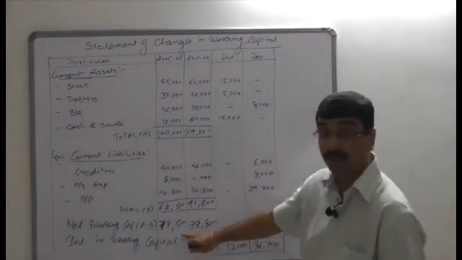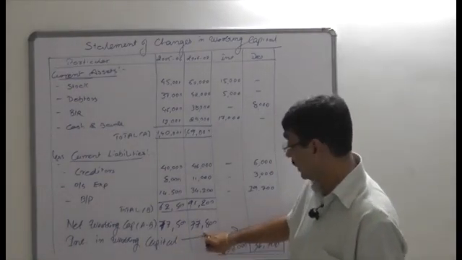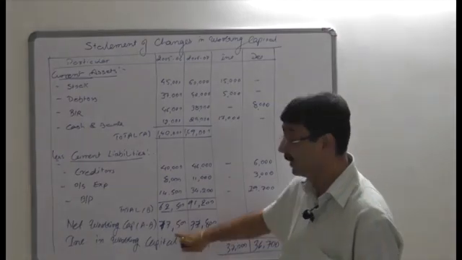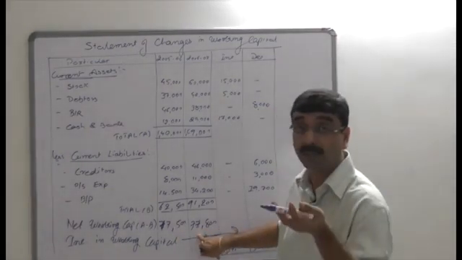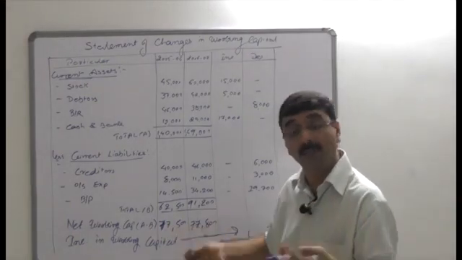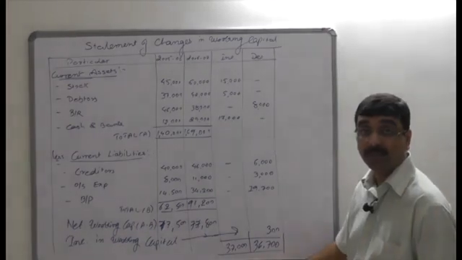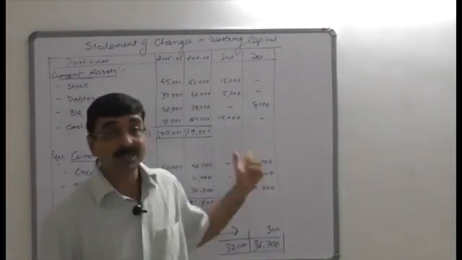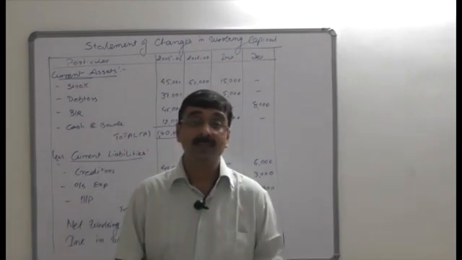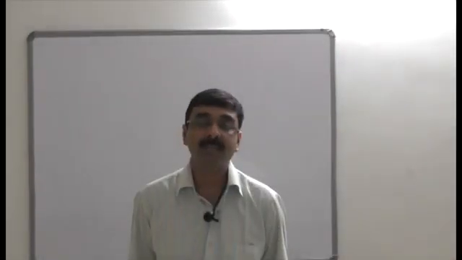Also, you can find a clue whether your answer is right or wrong. The answer shows the current year net working capital is higher than the last year by 300 rupees. So if the current net working capital is higher than the last year, it's an increase. And you can identify here also the 300 rupees increase in working capital. So this is your first step, the statement of changes in working capital. Now moving to the second step.